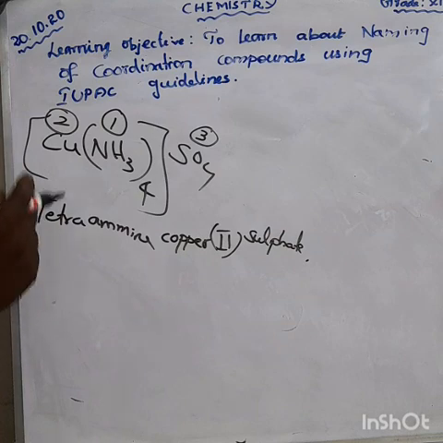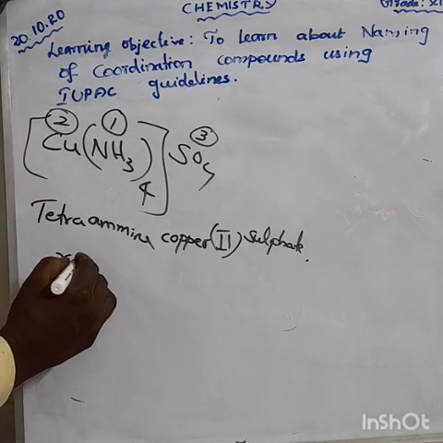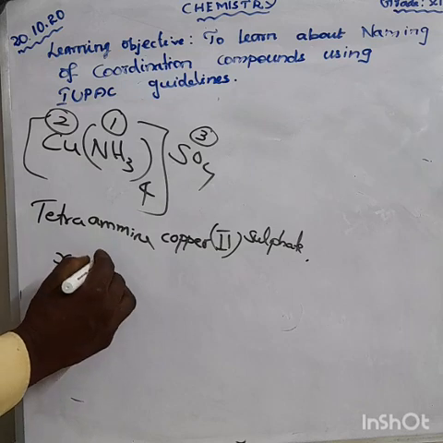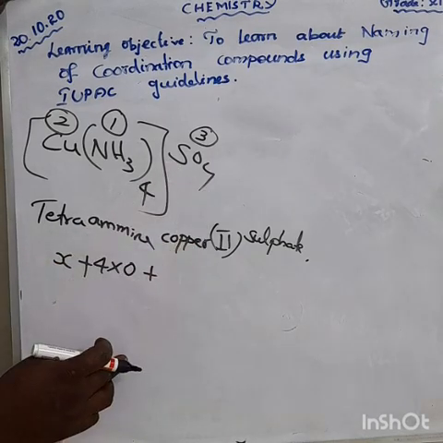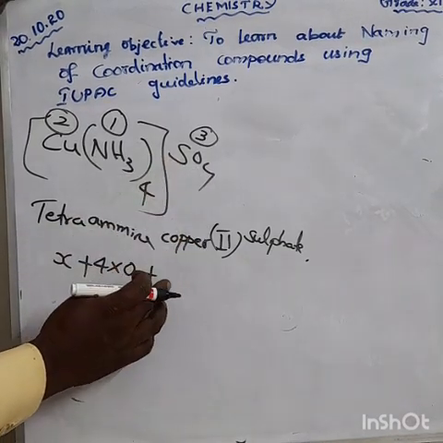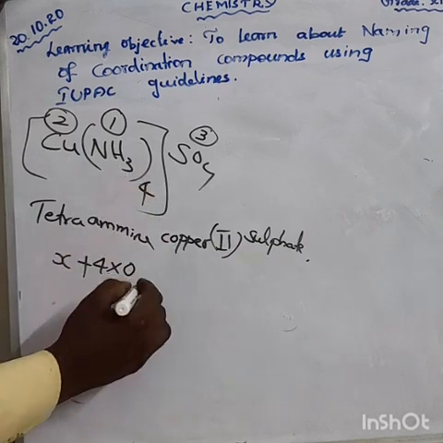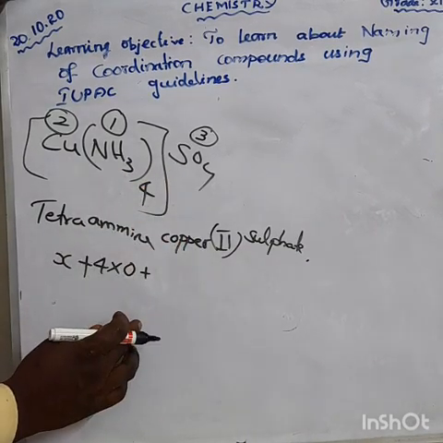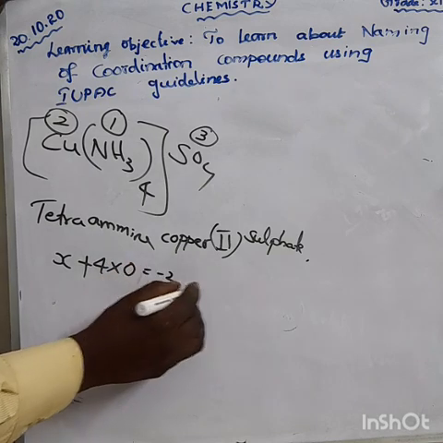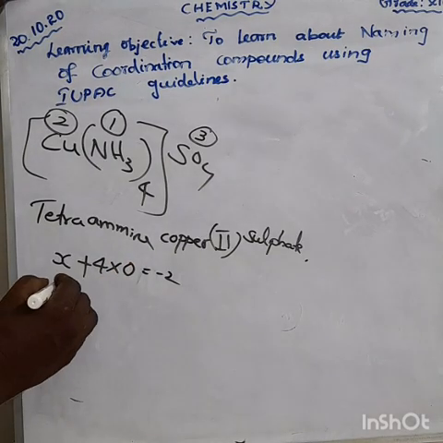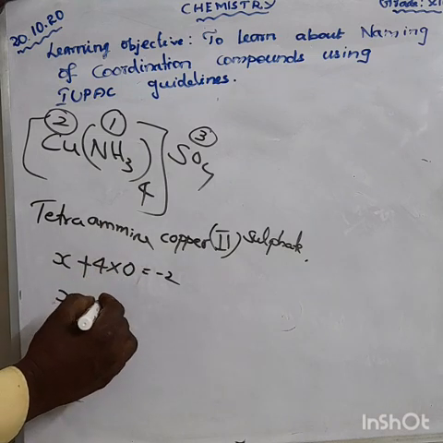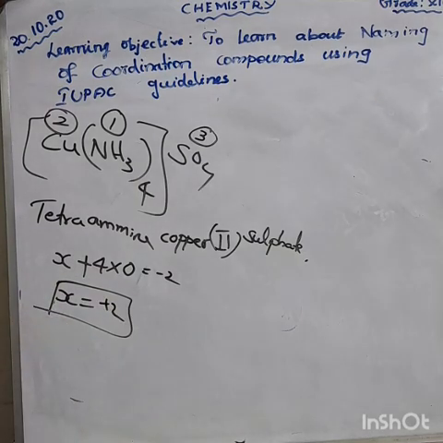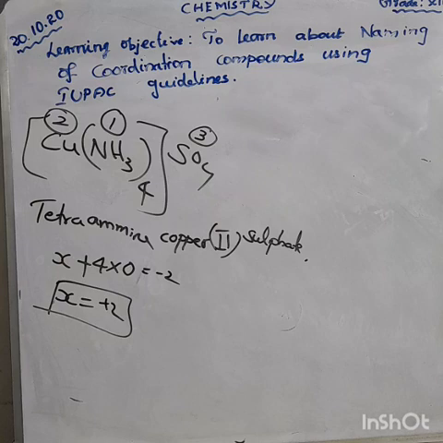The substitute will find out, no problem. Taking copper as X, plus 4 ammonia, ammonia is neutral ligand so 0, plus the sulfate, which is equal to -2. So X is equal to +2. Can you write? This is the oxidation state.